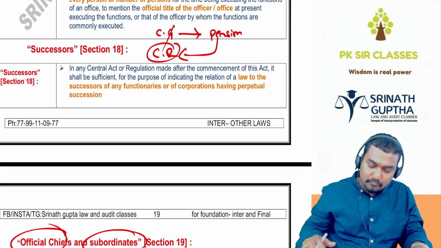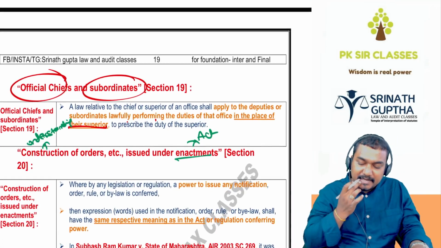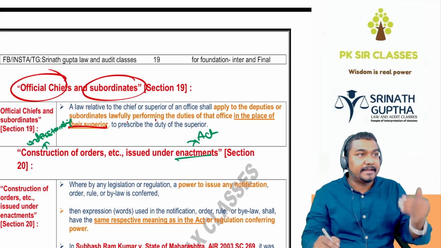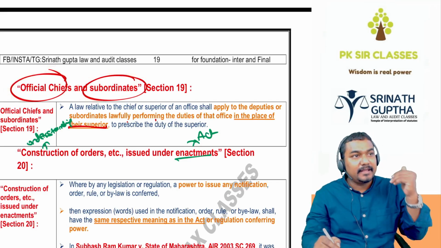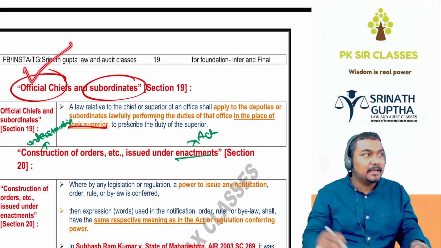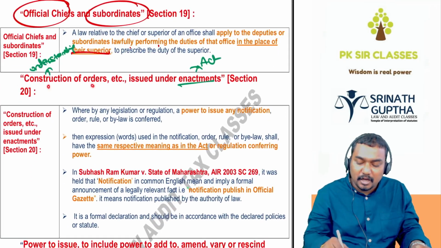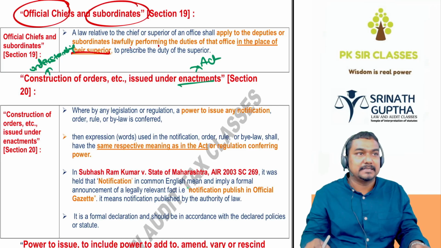Then next, official chiefs and subordinates. Chief means superior, subordinate means next category. If any rule is applicable to any superior, the same rule is applicable to his subordinate also. Construction of the orders issued under the enactments.